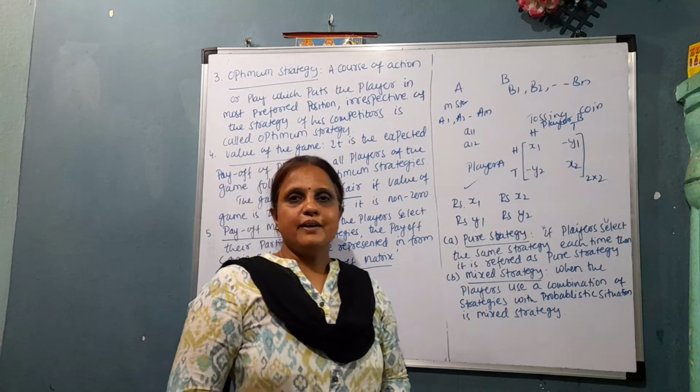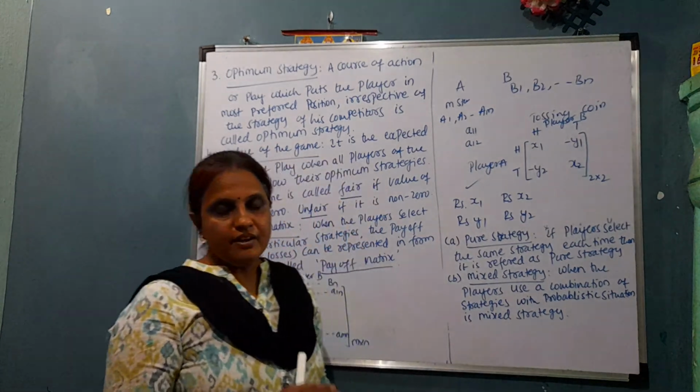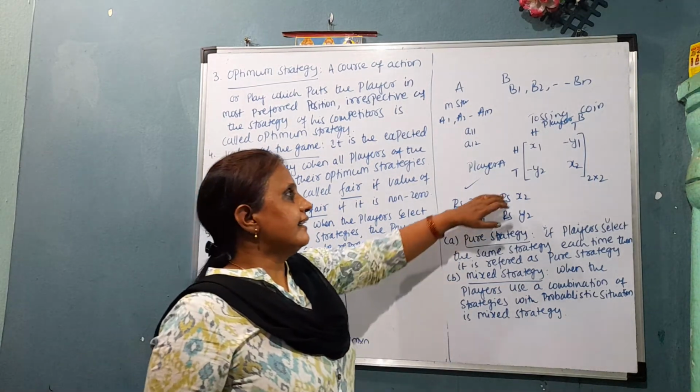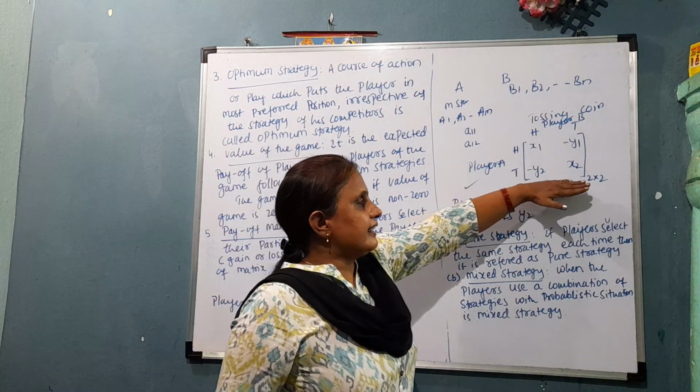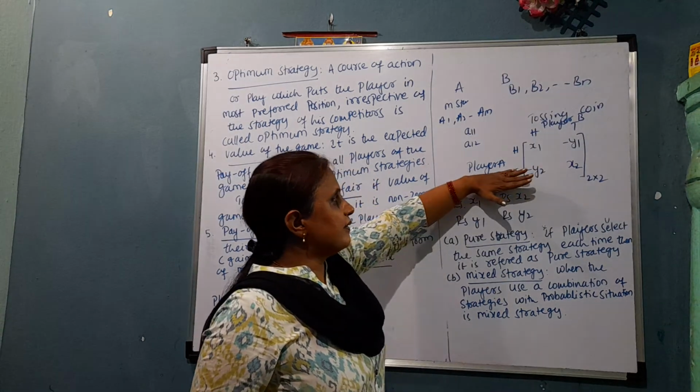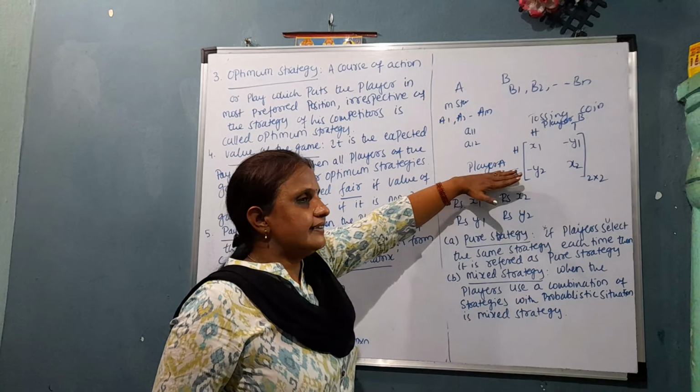The payoff matrix represents the values of the game according to the pure strategies. Generally, whatever payoff matrix is expressed, it is expressed for player A, assuming that A is the winner.